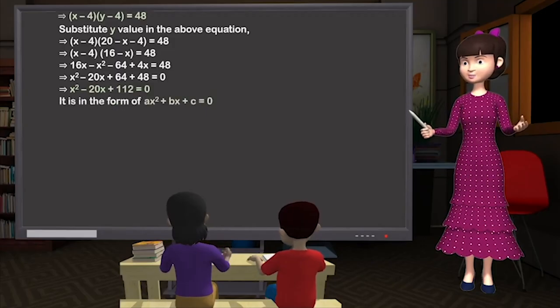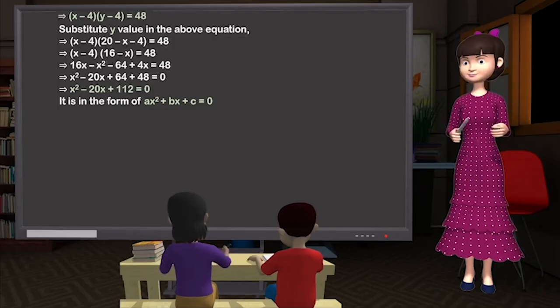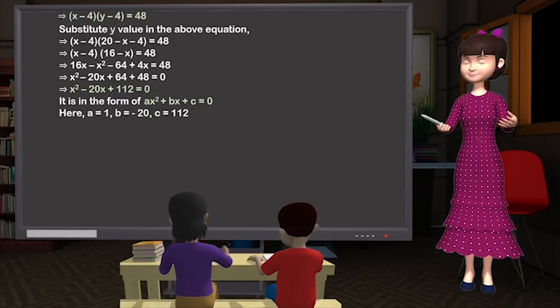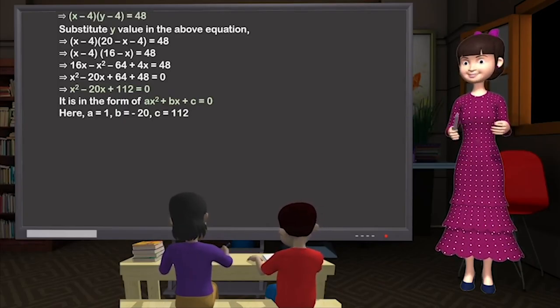It is in the form of ax square plus bx plus c is equal to 0. Here a is equal to 1, b is equal to minus 20, c is equal to 112.